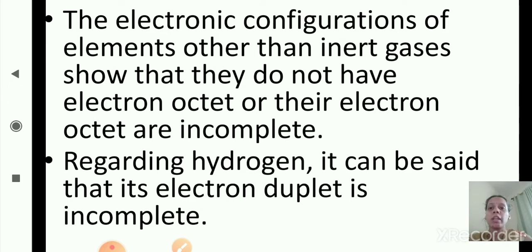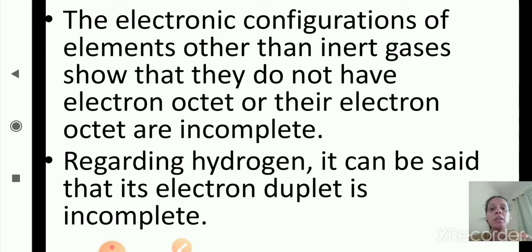Regarding hydrogen, it can be said that its electron duplet is incomplete. Now regarding the hydrogen atom, what is the number of electrons? That is 1 electron, right? So what is the atomic structure for the hydrogen atom? Hydrogen atom has 1 electron which is in the K shell, right? So to complete the duplet, that is 2 electrons, the hydrogen atom needs 1 more electron.